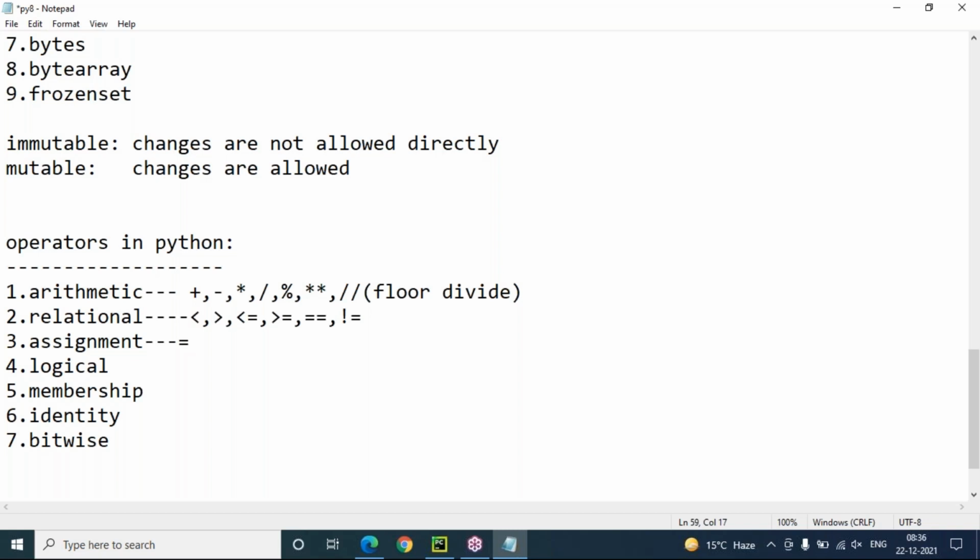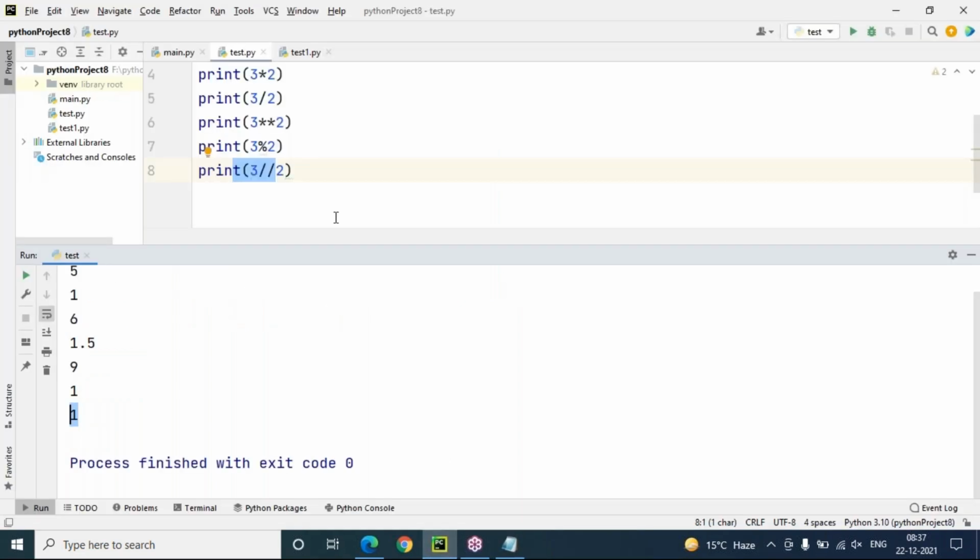Double equal to means relational, a comparison operator or relational operator. Single equal to means just assignment. I'll talk about the assignment operator later. First, let me finish this. These are all operators that will return either true or false based on the condition: less than, greater than, less than or equal to, greater than or equal to, not equal to. These will return true or false only.